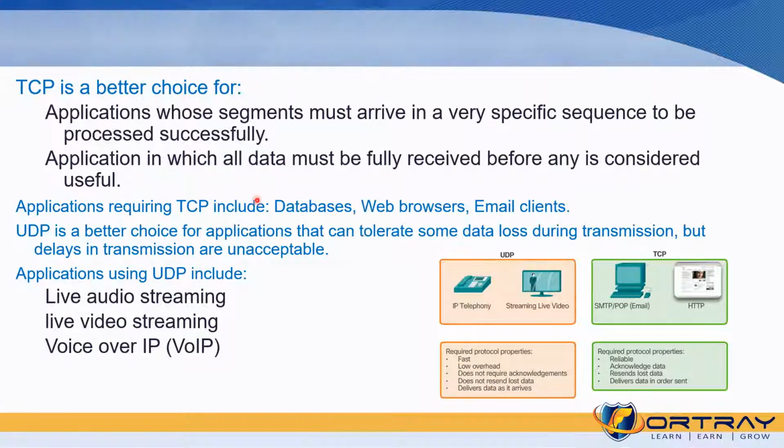TCP is a better choice for applications whose segments must arrive in a specific sequence number order, and applications in which the data must be fully received, such as databases and email clients.